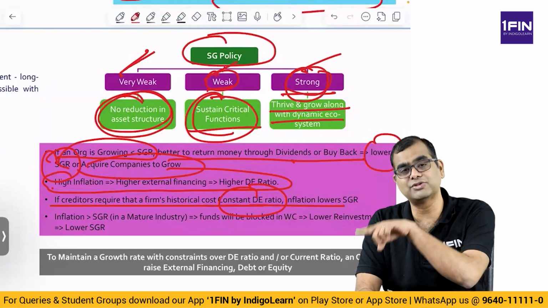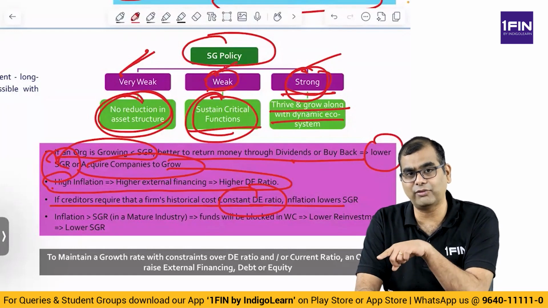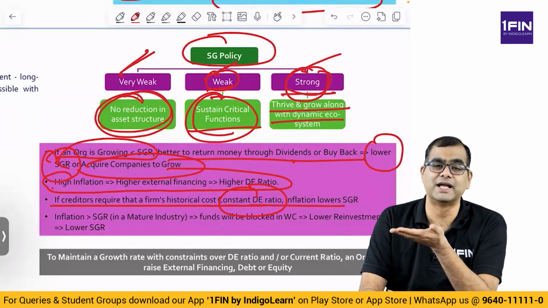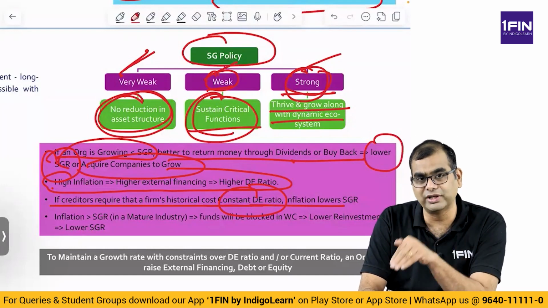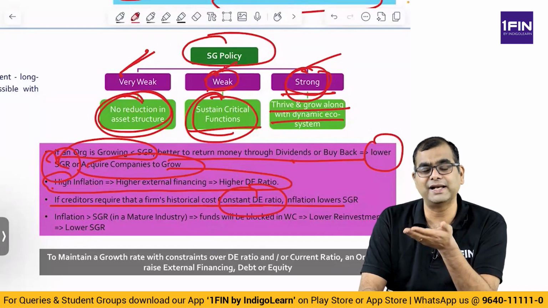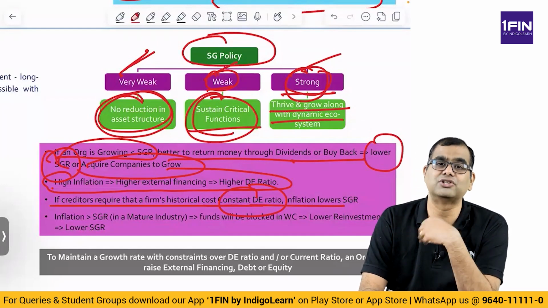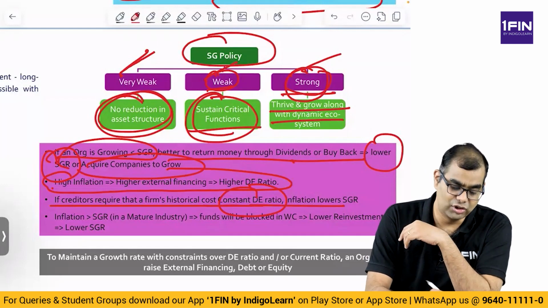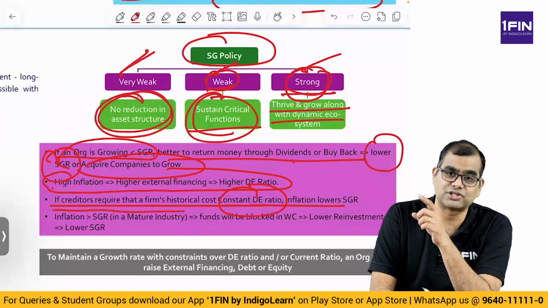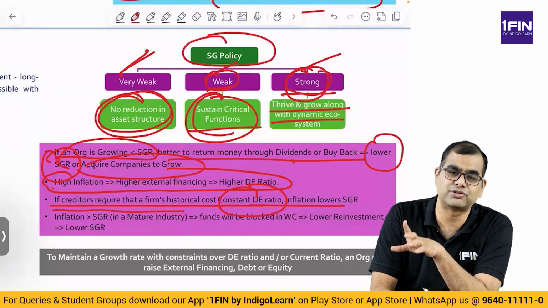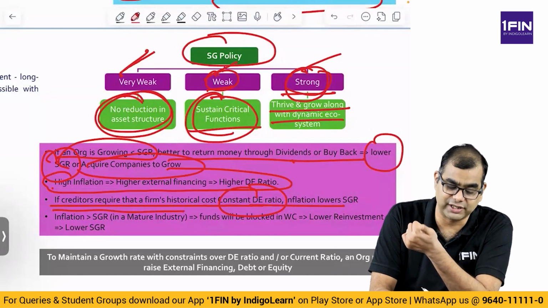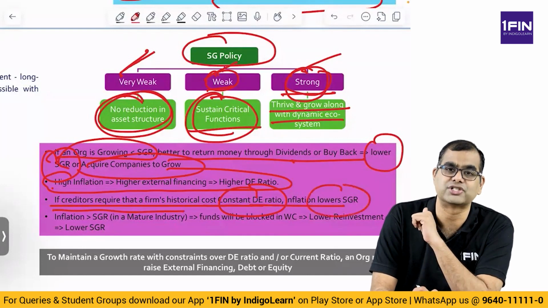Or you have to raise more equity. If you're raising more equity, what will happen? Your base will increase. If your base is increasing, your ROE will fall. Equity base increases, then net worth by equity base, your ROE will fall. If ROE falls, your SGR falls. Right. So, if your creditors require that a firm's historical cost based debt equity ratio needs to be maintained during inflationary conditions, then it lowers your SGR.